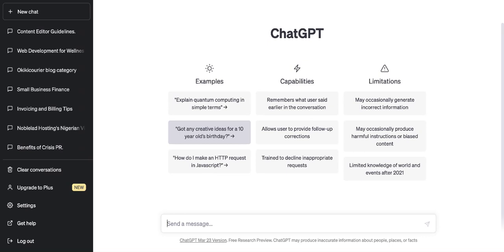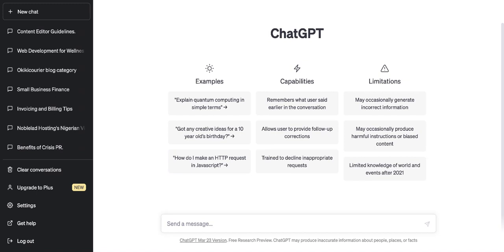So now let's pick a content pillar for it. Let's say I have a blog where I talk about finance. So how to use ChatGPT for that is, first off, we need to have blog categories for our finance blog.